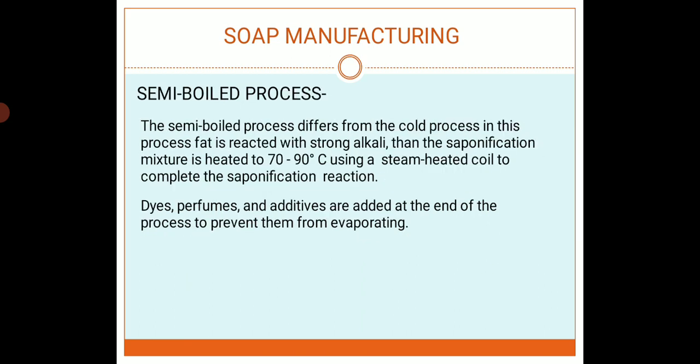The next process is the semi-boiled process. This is the simplest process for soap manufacturing. The semi-boiled process differs from the cold process. In this process, fat is reacted with the strong alkali. Then the saponification mixture is heated at a temperature of 70 to 90 degrees centigrade using steam heated coils to complete the saponification reactions. Dye, perfume, additives and the other formulation ingredients are added at the end of the process to prevent them from evaporating.